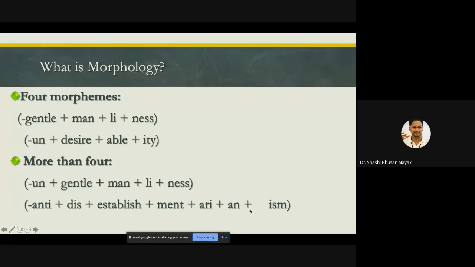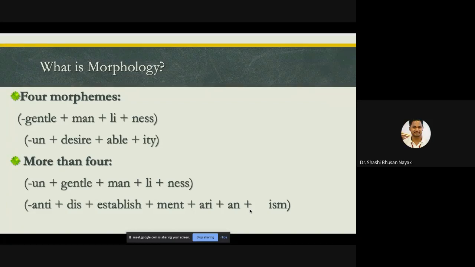Please type in the text box or pronounce that. Preferably switch on your audio and pronounce that. But one by one. Okay. Hello, sir. Yes. It is anti-disestablishmentarianism.